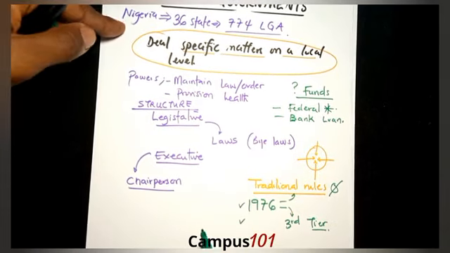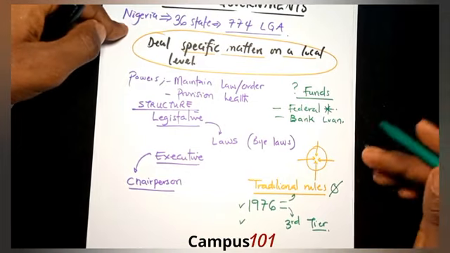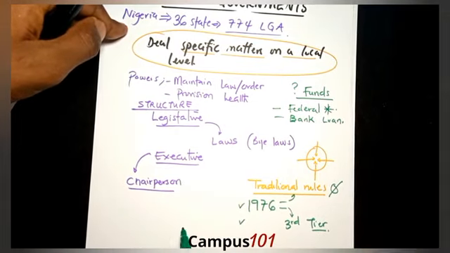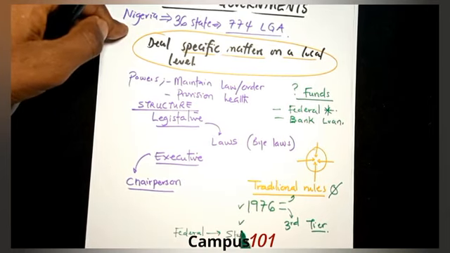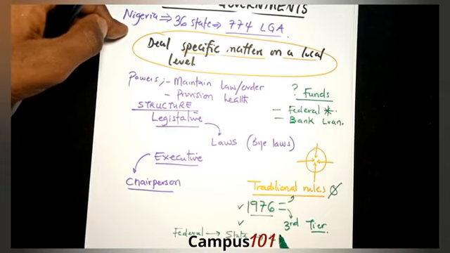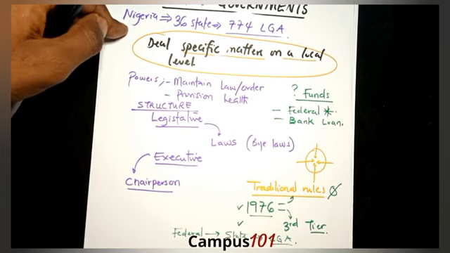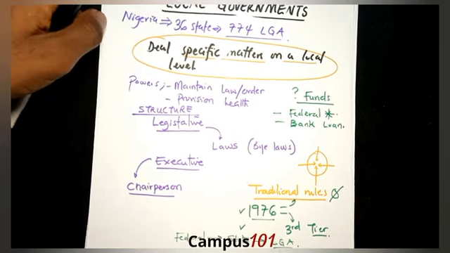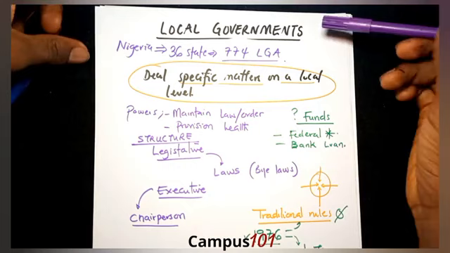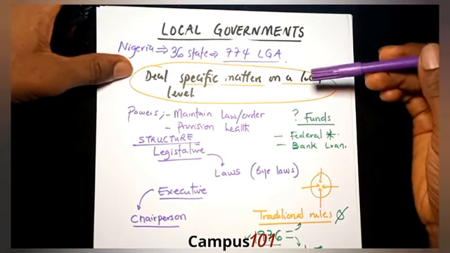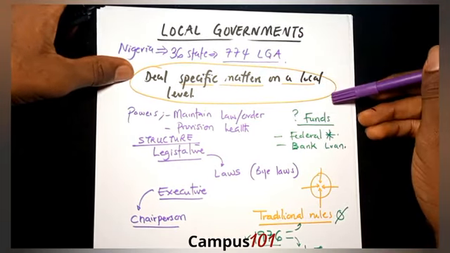As you know, Nigeria operates a federal government, or federalism. Now, from the federal government, the next tier of government is the state government. And then, because of this 1976 Act, the local government becomes the third tier of government in the country. So essentially, this is what we mean by local government. The local government is a government established to deal with specific matters on a local level.